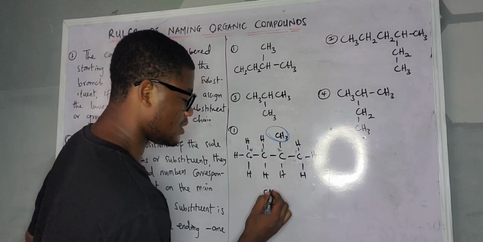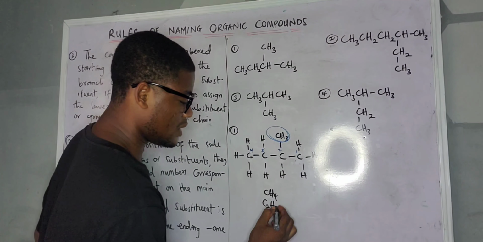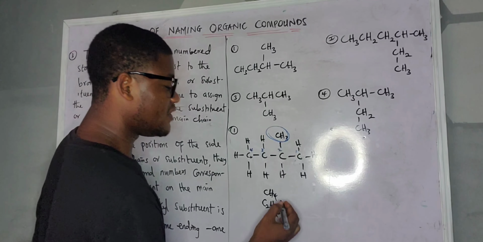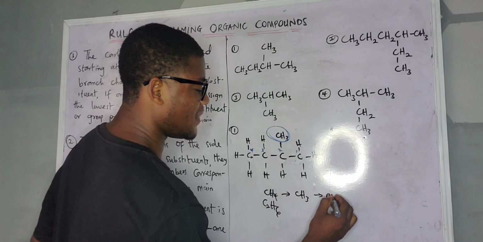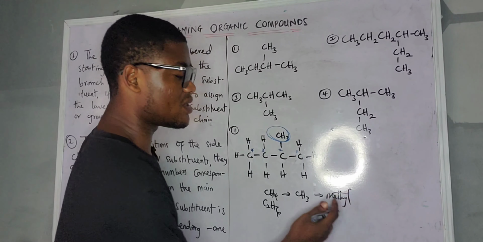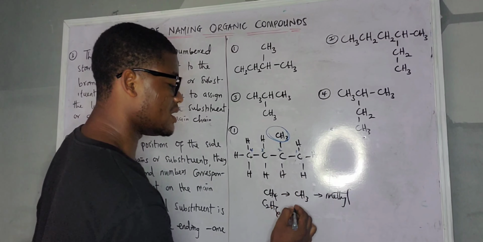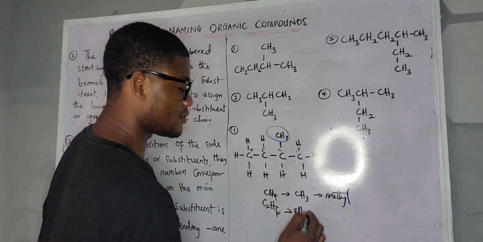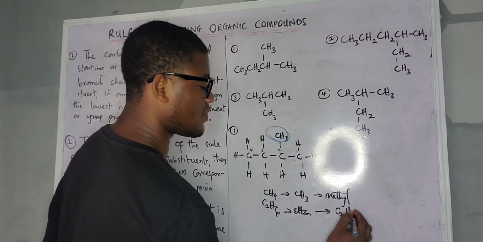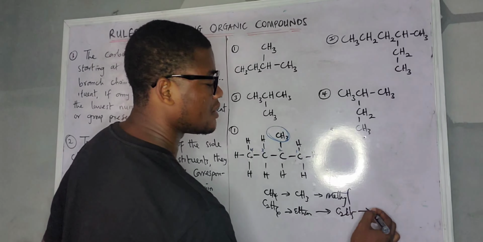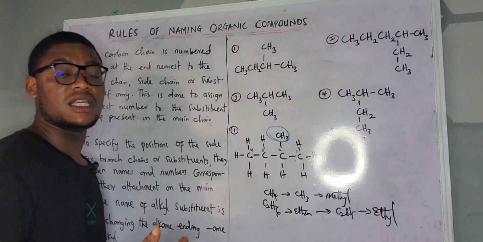Methane is CH4, ethane is C2H6. So if you remove one hydrogen from methane, you are going to have CH3 and it's called methyl. That is, we change the group methane to methyl by removing one hydrogen. This one is ethane. If you remove one hydrogen from it, you are going to have C2H5 and this one is ethyl. That is, we are changing the ANE to YL.